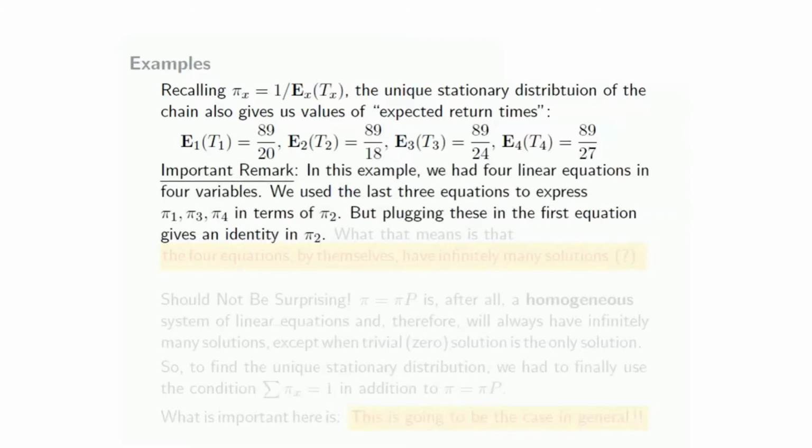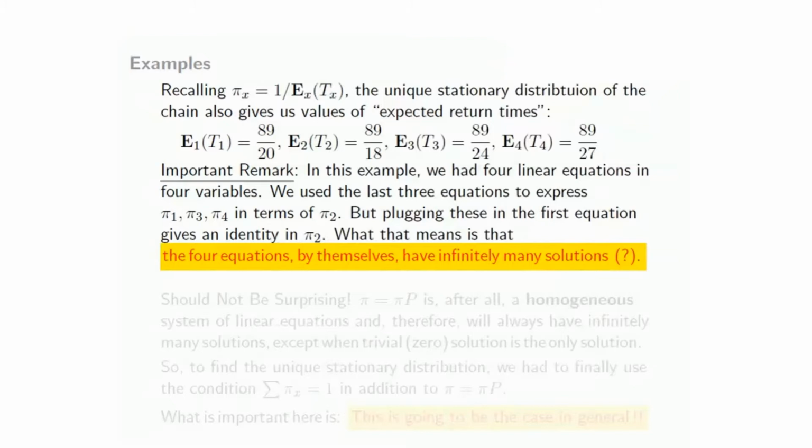So here's an important remark. In this example, we had 4 linear equations in 4 variables. What we did was we used the last 3 equations to express pi 1, pi 3, pi 4 in terms of pi 2, but plugging these into the first equation gives an identity. So that means the 4 equations by themselves have infinitely many solutions. That is, you can take any real value of pi 2, and then use the other equations to get pi 1, pi 3, pi 4.